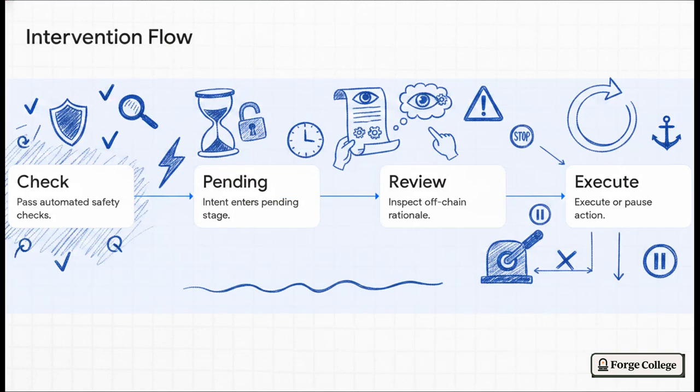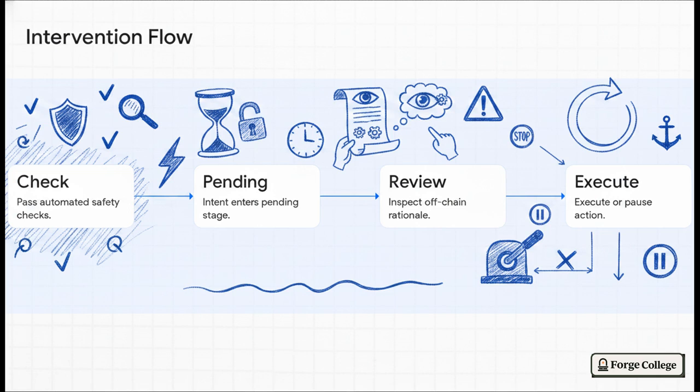We solve this by splitting the workflow into distinct, manageable phases. Step 1, purely automated safety checks happen instantly. We're talking sanity ranges and cross-oracle validations. Step 2, if an intent passes those checks, but it's a high-impact decision, it goes into a pending stage. Step 3, human reviewers now have a strictly configurable time window to inspect that off-chain rationale we talked about earlier.